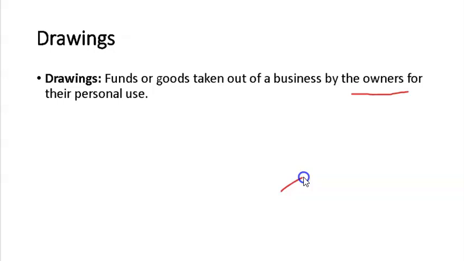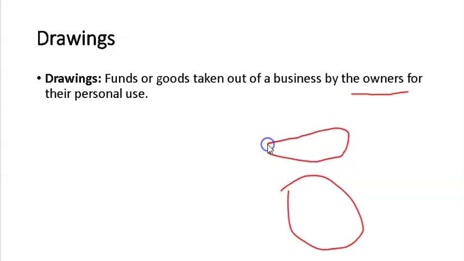If the business owner needs money, he will ask the business to give him, and the business will give him the money. But the business will write down his name. I will explain the debit and credit, inshallah, in the next video.